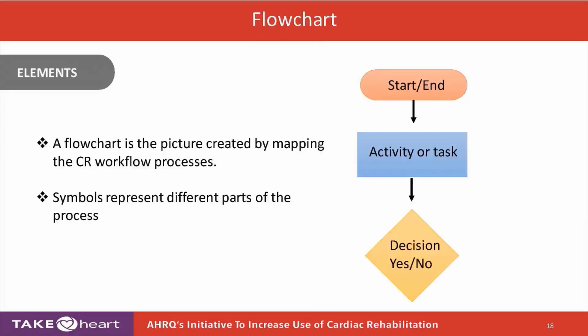So there are some common elements that you want to use as you map these out, and you'll see this as you get hands-on. There's this oblong or rounded-edge rectangle that, if you use it in your mapping process, usually means the beginning or an end, a start or a stop point. And then you've got the pure rectangle, where you would list out and break down the activities or tasks that are happening along the way. And then you've got the diamond, and the diamond would literally be a decision point.